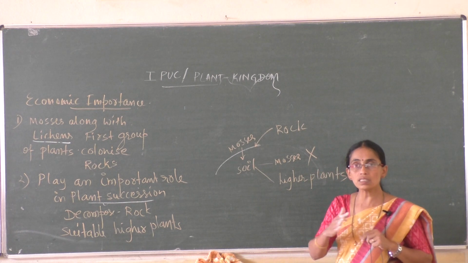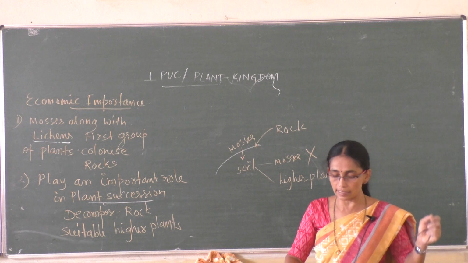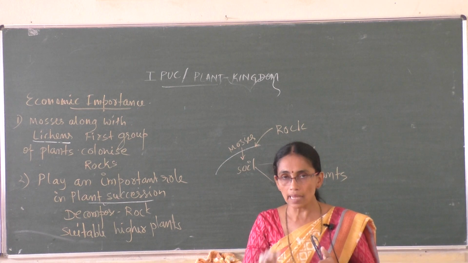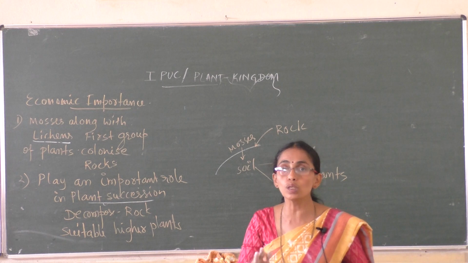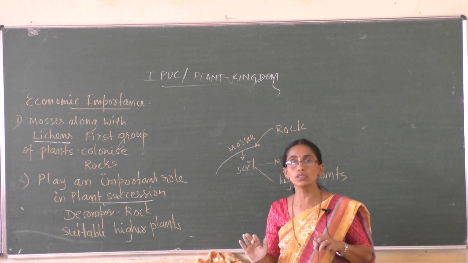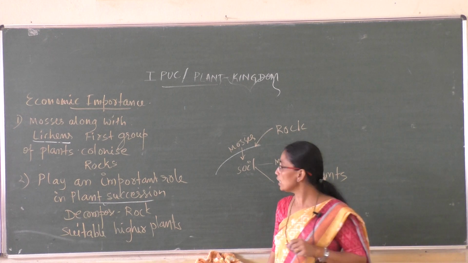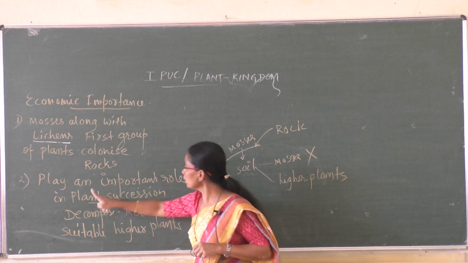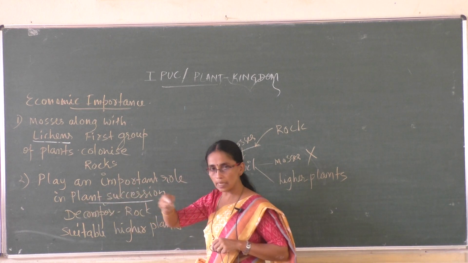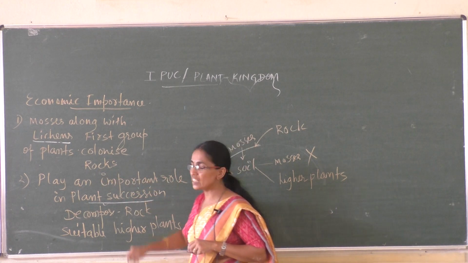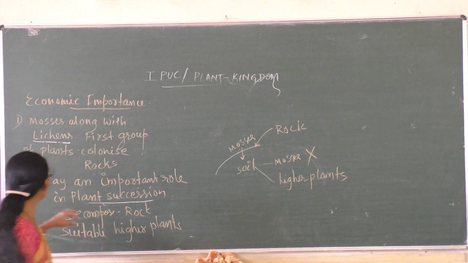So successively different groups of plants colonize, come and occupy that area, and that rocky area slowly, after many years, changes into a forest. This is called plant succession. Successively different groups of plants occupy an area and change the rocky area into a forest, which is known as plant succession.